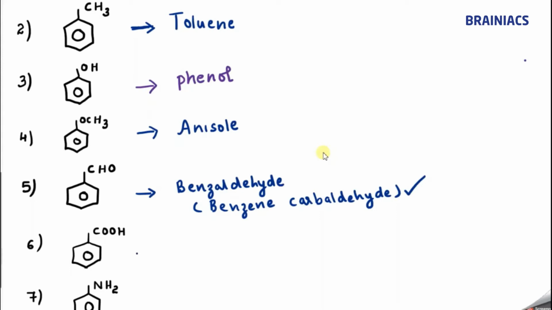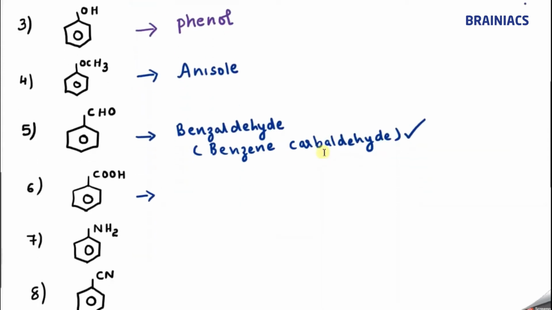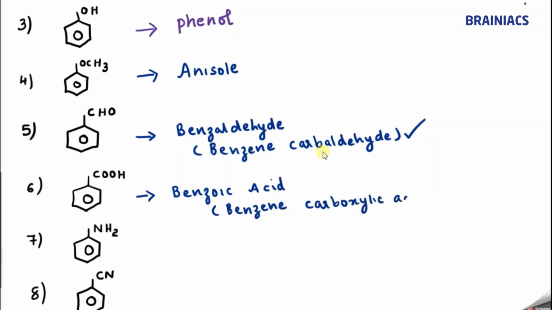Now the next one, what is the common name which is accepted as IUPAC? I can say this is called benzoic acid. Now more correct way is benzene carboxylic acid. Benzene carboxylic acid. Okay. So I hope it is clear for you.